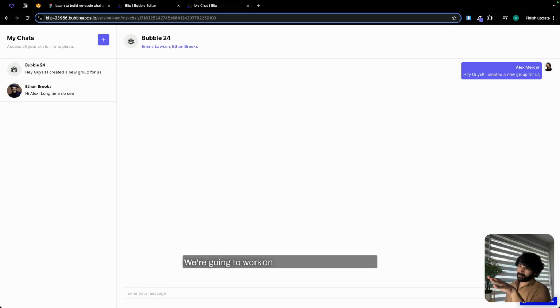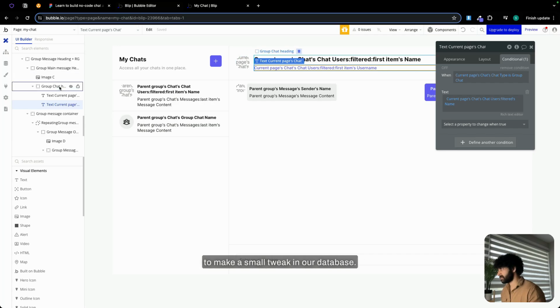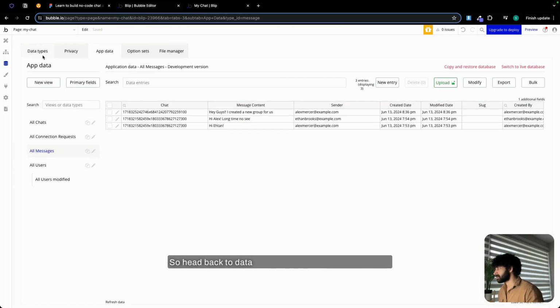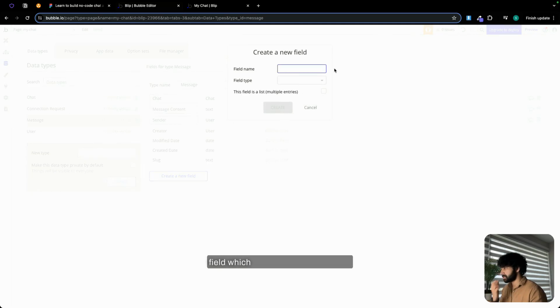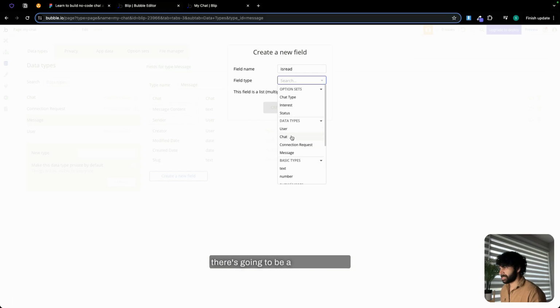Anyway, we're gonna work on this in some time, but before that, let's work on unreading and reading the message. Now, in order to have that, we do need to make a small tweak in our database. So head back to data, data type, in messages. Oh, sorry. Yeah, in messages, we're going to create a new field which is going to be is read, and there's going to be a yes or a no field.